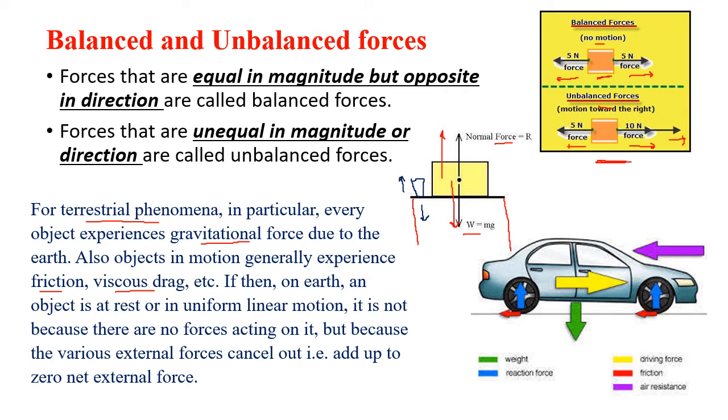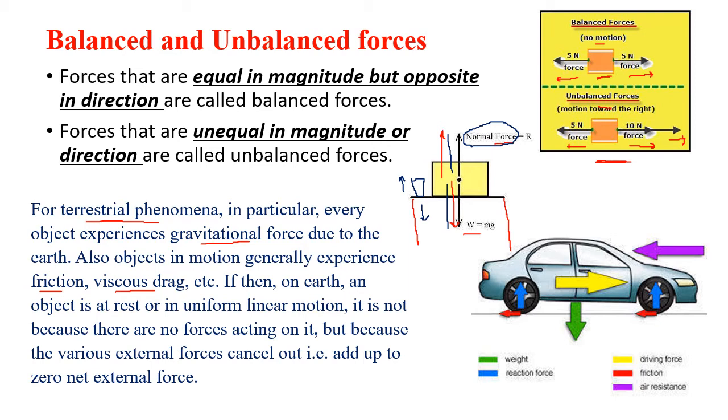Because they are balancing each other. The box is big, so the gravitational force is more, then the normal force is also more. So you can see normal force is a self-adjusting force. Remember, normal force is a self-adjusting force, means if the gravitational force increases, then the normal force also increases.